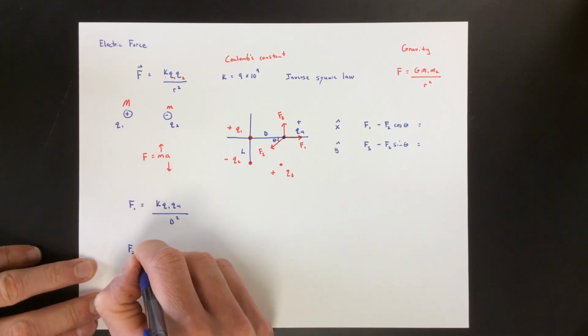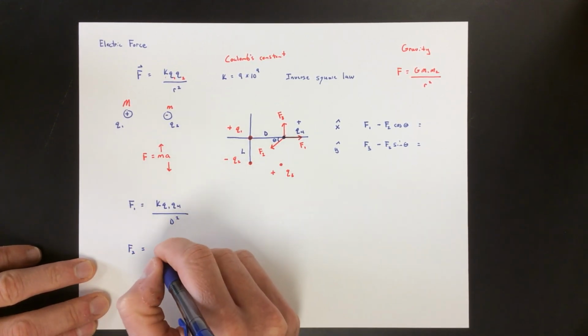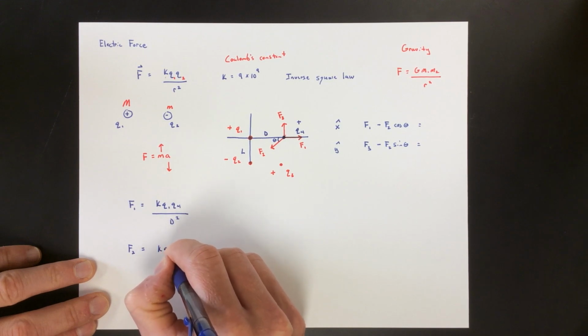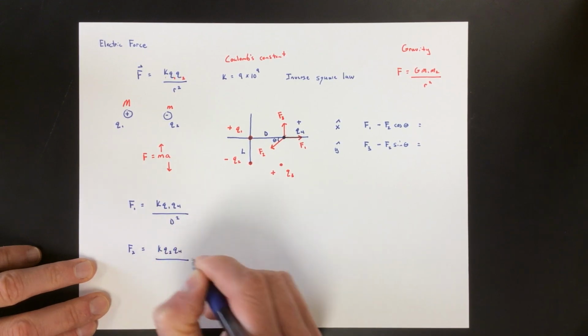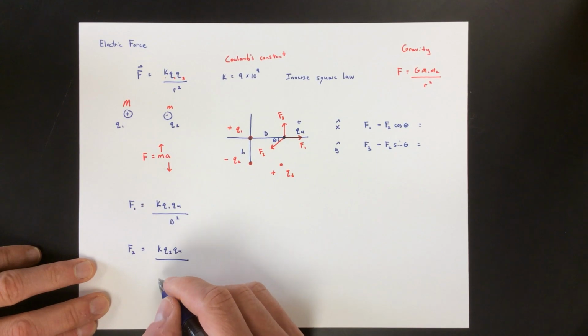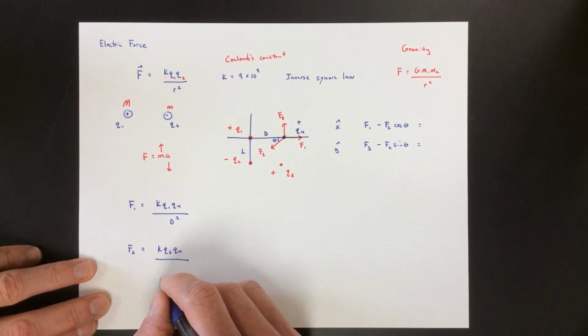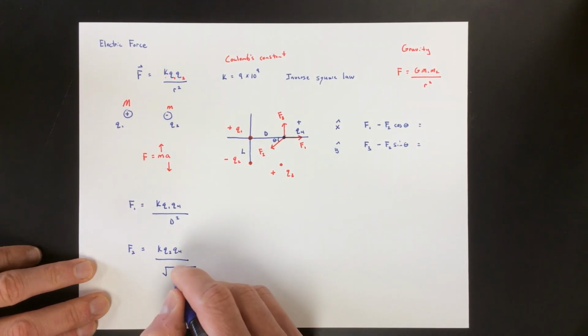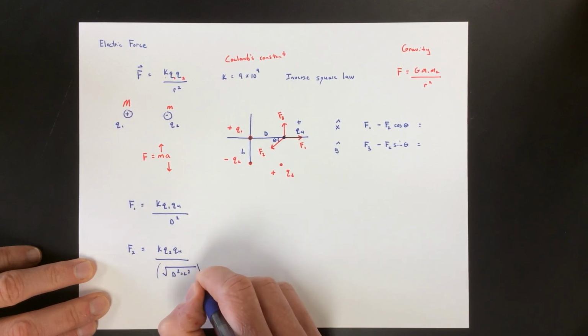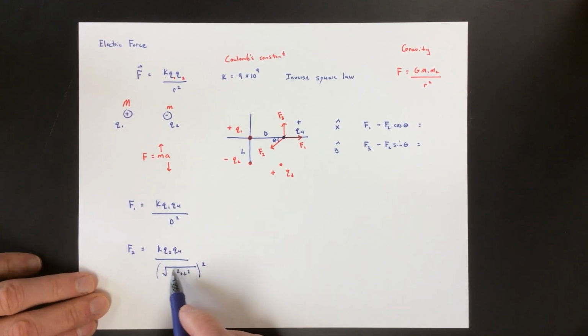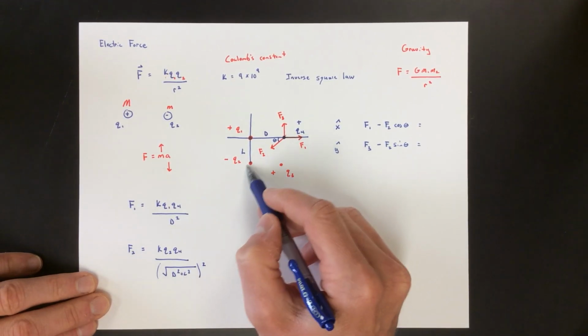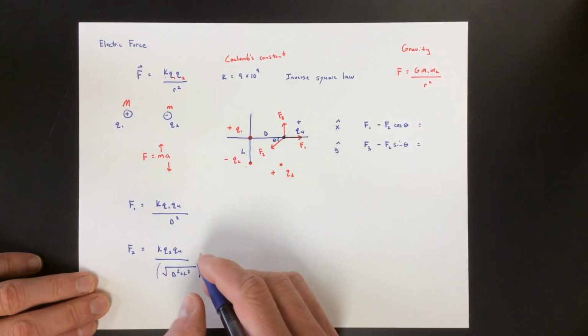F2, the magnitude of it, is going to be K Q2 Q4 over this distance squared, well, that's D squared plus L squared. Sometimes I wouldn't even write the square root because I'm just looking for this distance squared, which is D squared plus L squared.